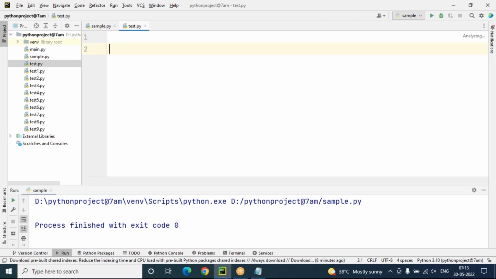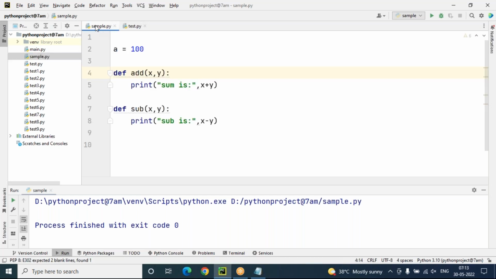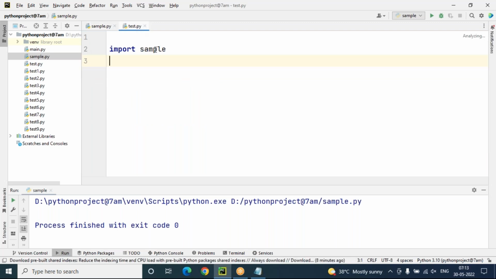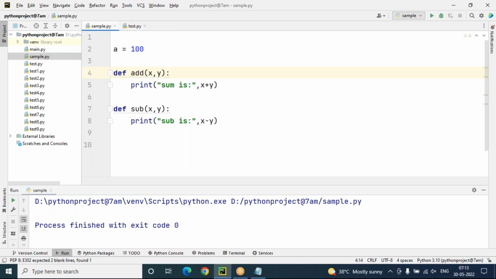How to import it? import sample. So in test.py I'm going to reuse the sample.py program, so this sample name I have to import here. a is a member, add is a member, sub is a member.